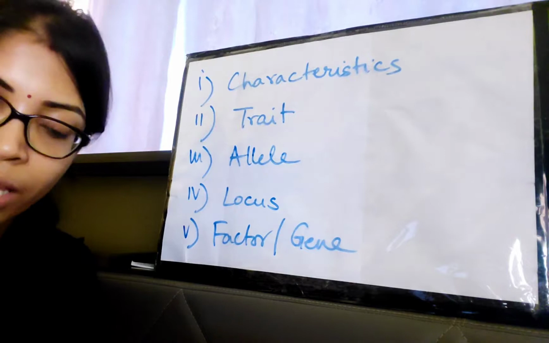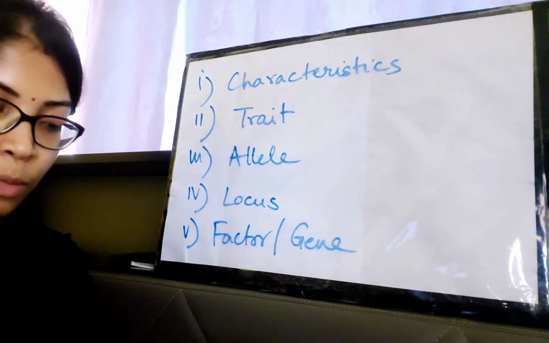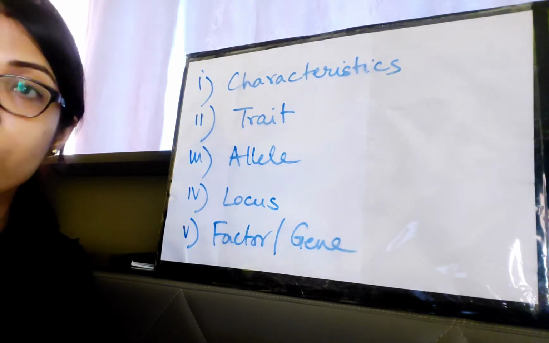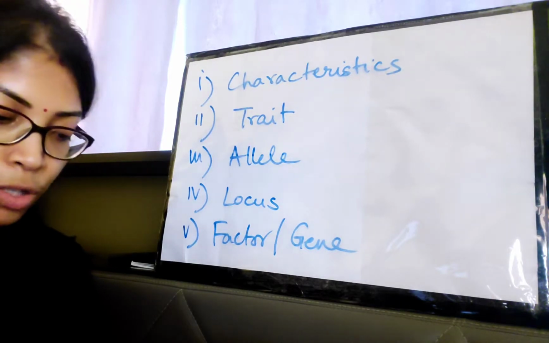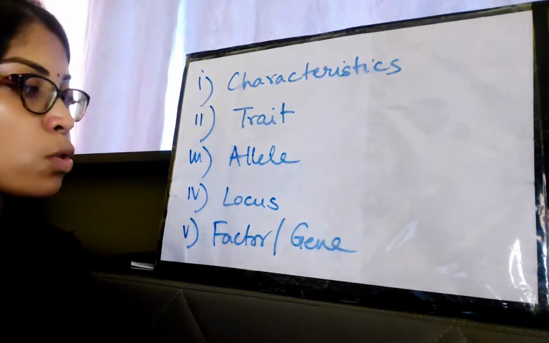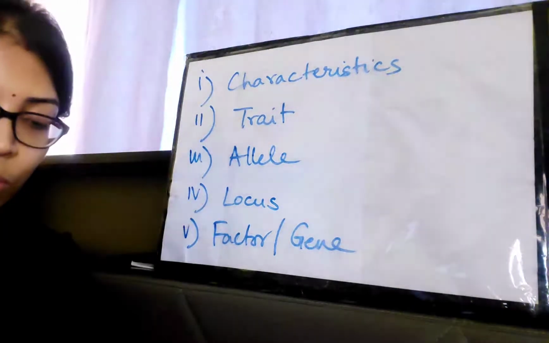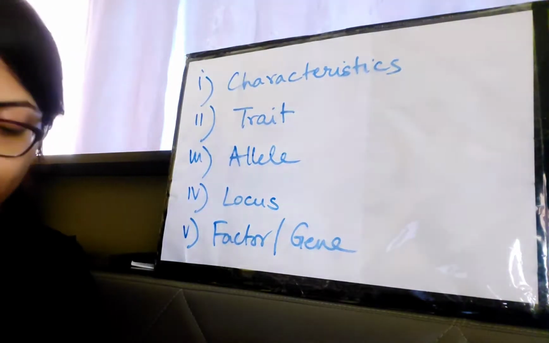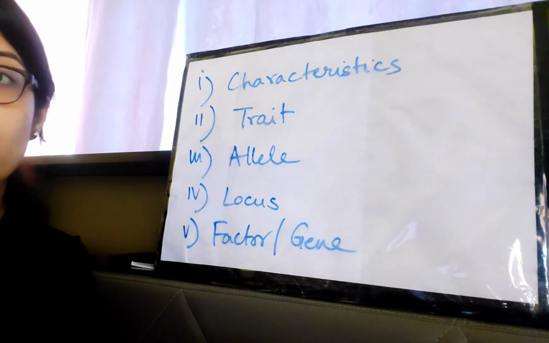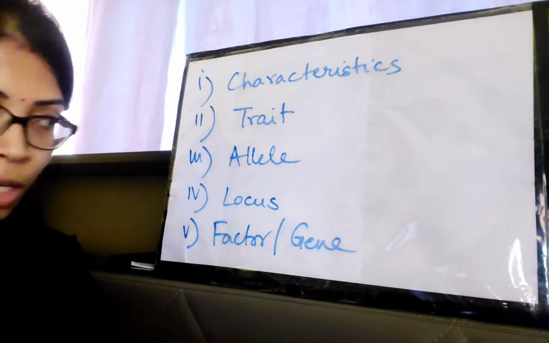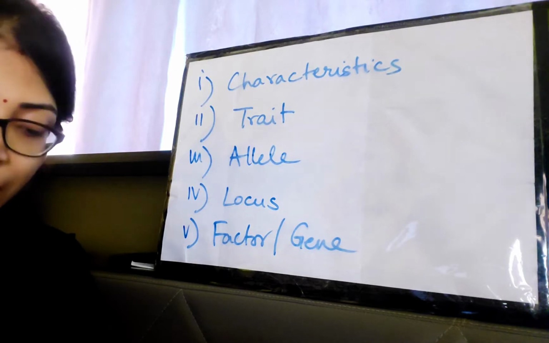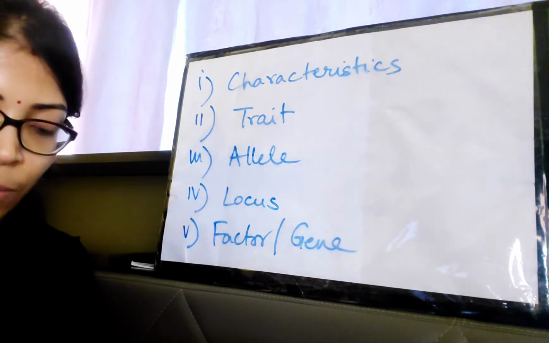How? It is responsible for inheritance of characteristics from parents to offspring and also controls the biological functions. So basically it is a unit of inheritance, a part of DNA located on a particular locus of a chromosome, and it functions as a hereditary unit.